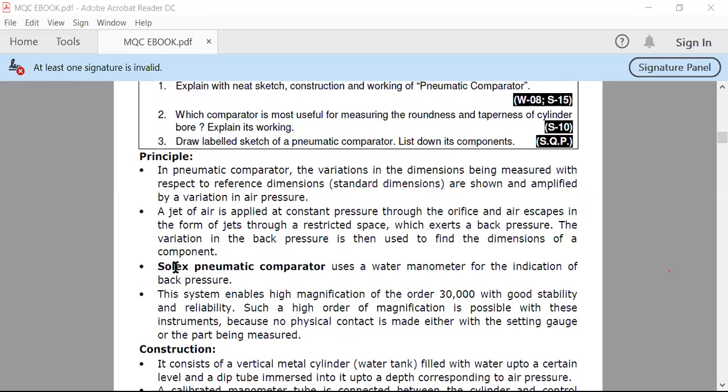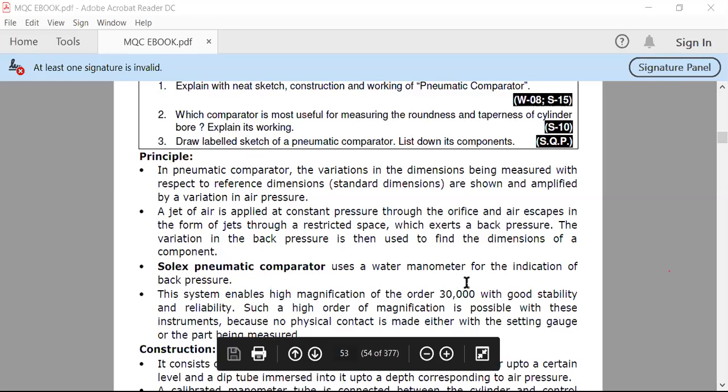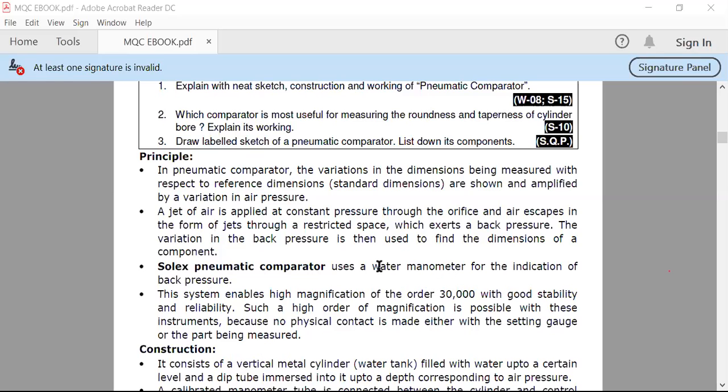A particular U tube shape is utilized in which the Hg, that is mercury, is filled up, and you are measuring the difference in height of the right limb and left limb. You have noted this in your practicals, like discharge measurement through your venturimeter and orifice meter. So you have already used the manometer, but here we are not using the mercury manometer, we are using a water column.